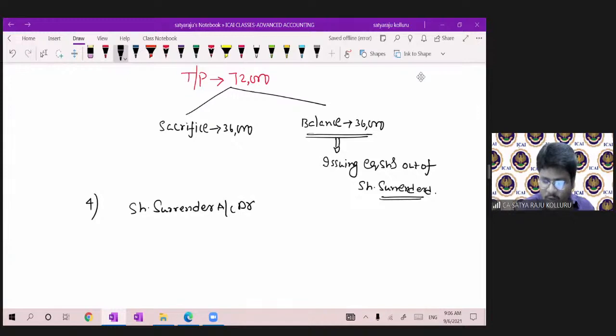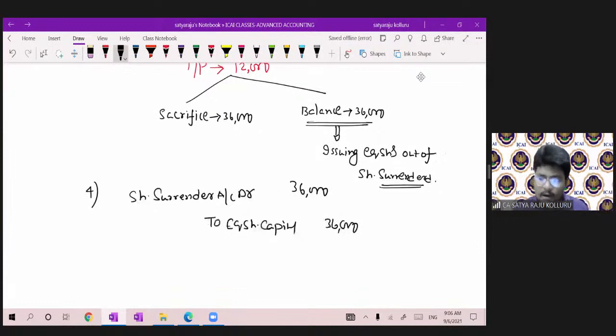Share surrender account debit to equity share capital account, for the purpose of utilization of share surrender. You have to pass this entry first: utilization of share surrender, so share surrender account debit to equity share capital account. Share surrender utilization over.